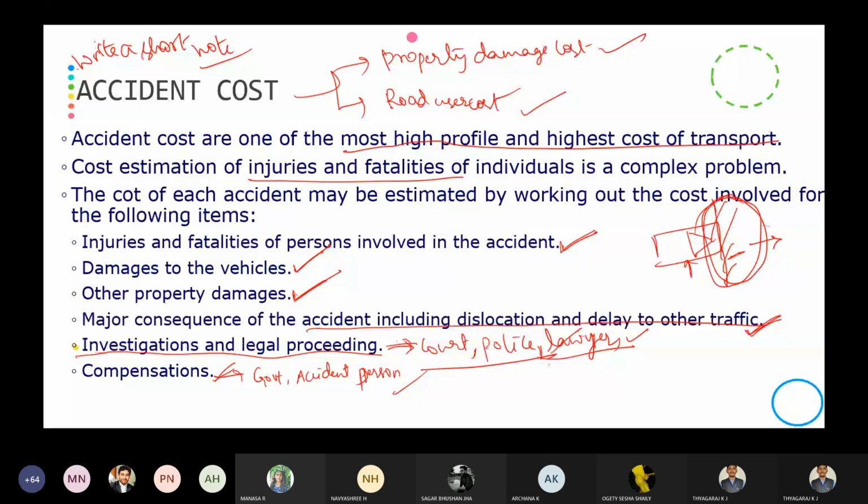Is it clear? And submit your assignments in time. Don't postpone the assignment. Still some of you have not yet uploaded your first assignment, so don't do that with the second assignment. Upload your assignments in time and get the marks. Okay, is it clear? Yes, sir. Others kindly respond. Is it clear, right? Yes, sir.